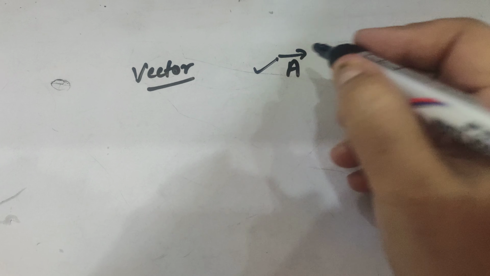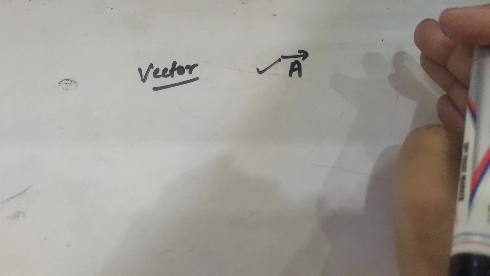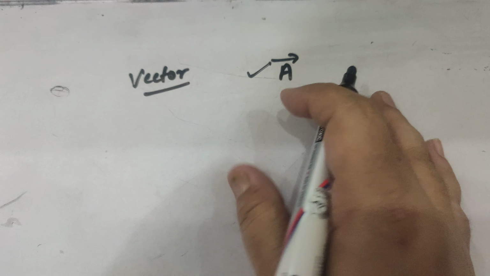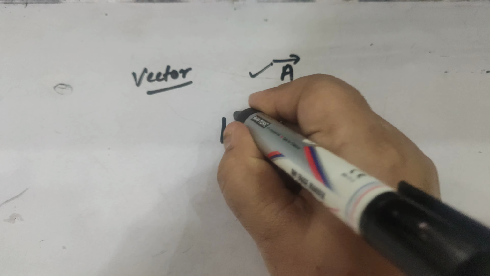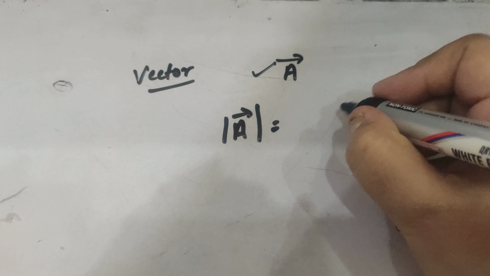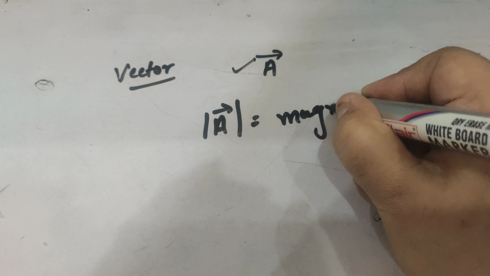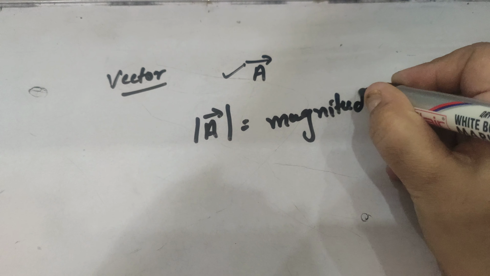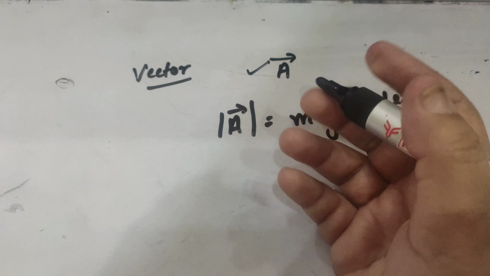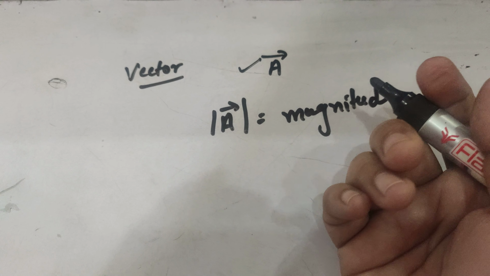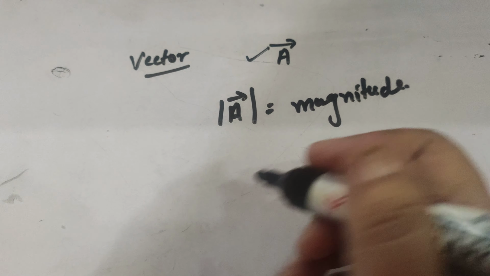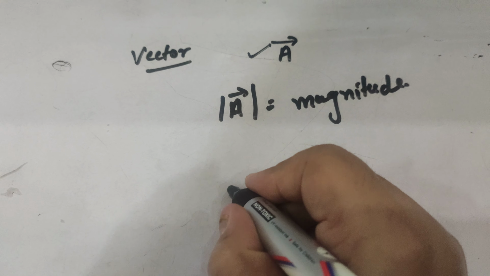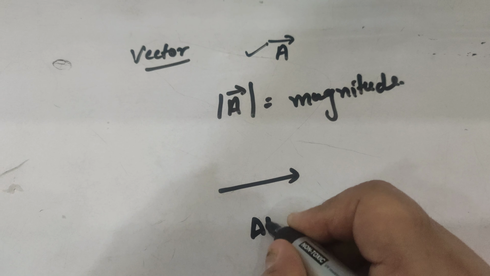Now if we want to write the magnitude of this vector quantity, that is represented by the modulus of that vector. So the modulus of the vector represents the positive magnitude of that physical quantity. For example, if we talk about a displacement of minus 20 centimeter along west, for example, we represent this as AB.